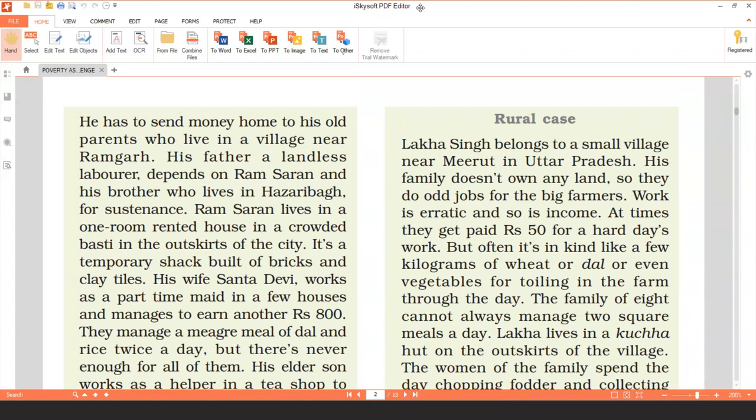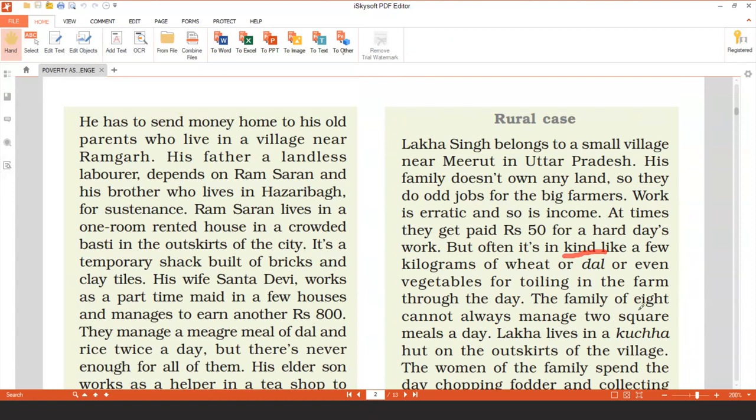Sometimes the wages are paid in cash. Sometimes the wages are paid in kind also. Kind means sometimes he may get some clothes instead of payment for the work he has done. Sometimes he gets paid in the form of food, maybe some wheat, some dal from the owner. That is what we call payment in kind. Instead of getting money, he sometimes gets paid in kind. Maybe some wheat, some dal, some vegetables after working throughout the day.